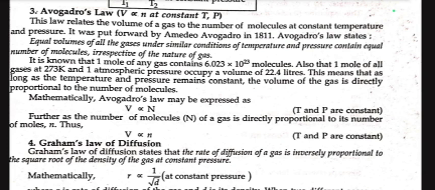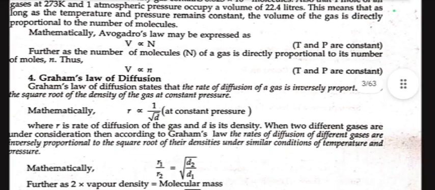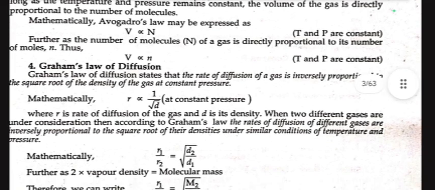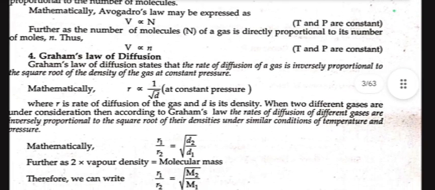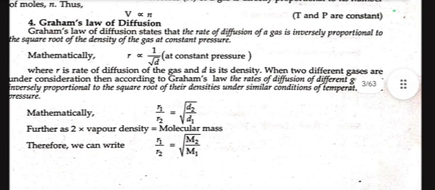Now we move forward to Graham's law of diffusion. Graham's law of diffusion states that the rate of diffusion of a gas is inversely proportional to the square root of the density of the gas at constant pressure. Mathematically, R is proportional to 1 upon root D, where R is the rate of diffusion and D is density at constant pressure.